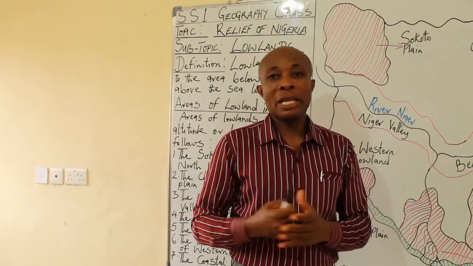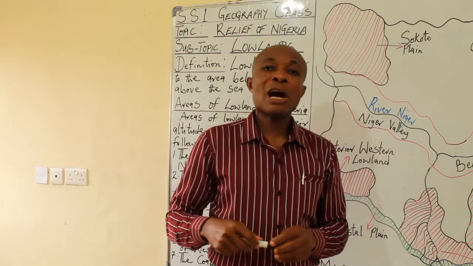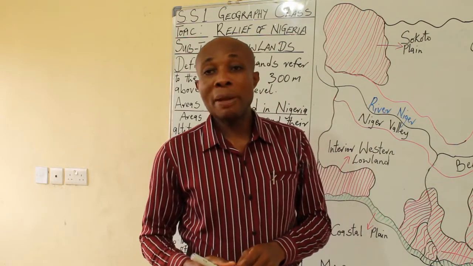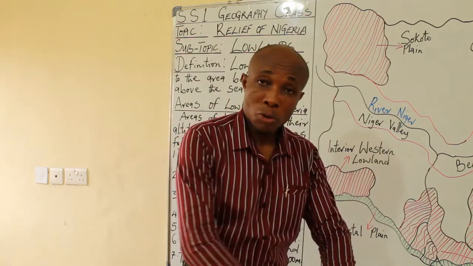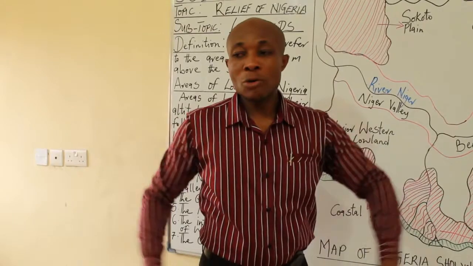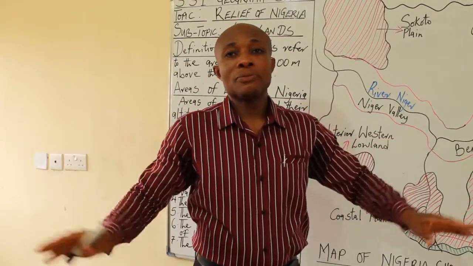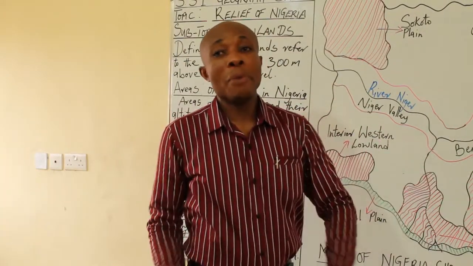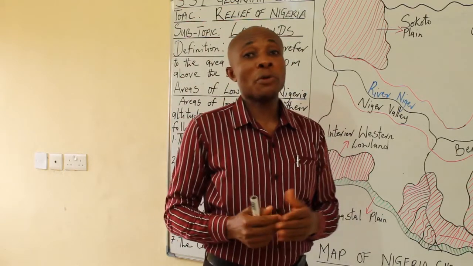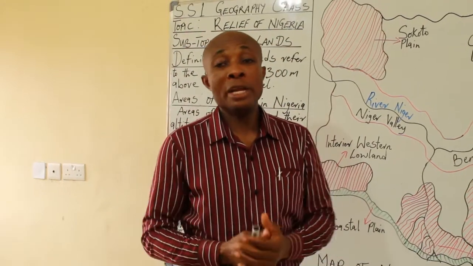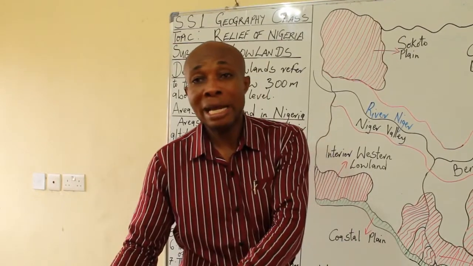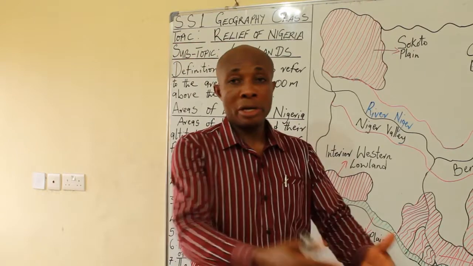But before I give you the assignment, lowlands are always associated with flooding. Remember, they are very, very low. They are depressed. If rivers within those areas overflow their banks, it floods the plain easily. And that is why it's somehow difficult for people. People don't feel comfortable dwelling within the lowlands. What normally attracts them is either the minerals they are going to get from here or the agricultural activity that is taking place.